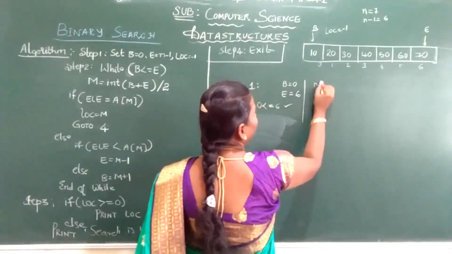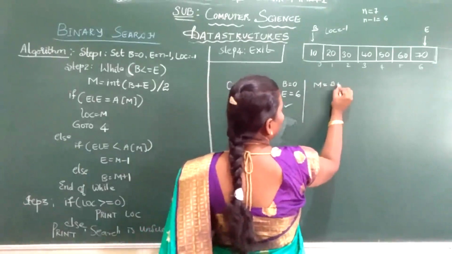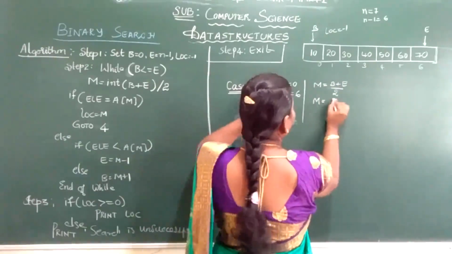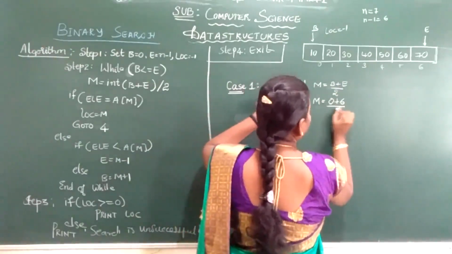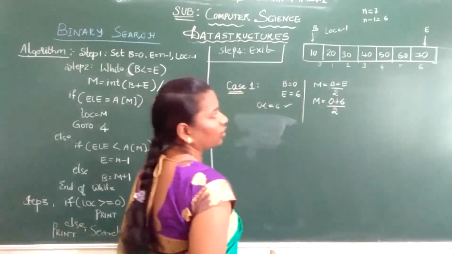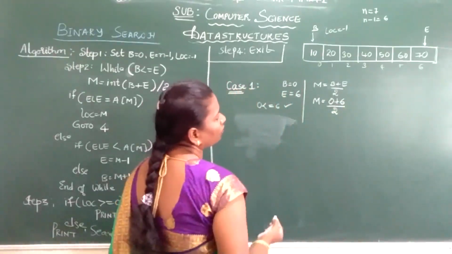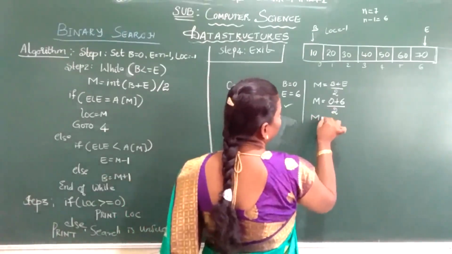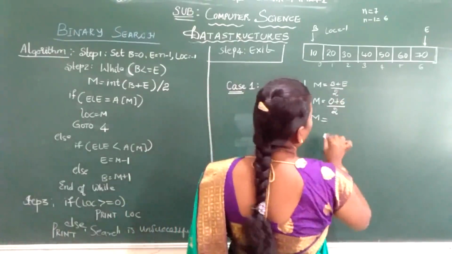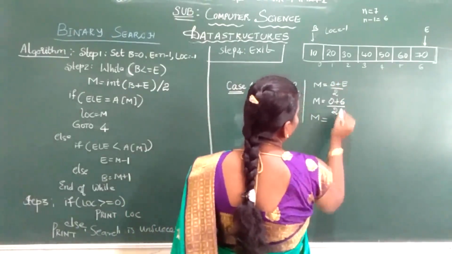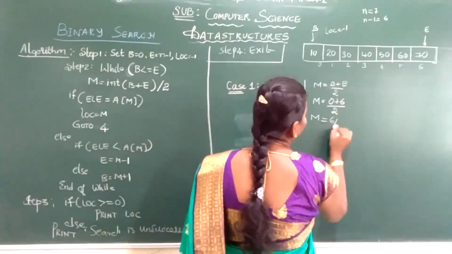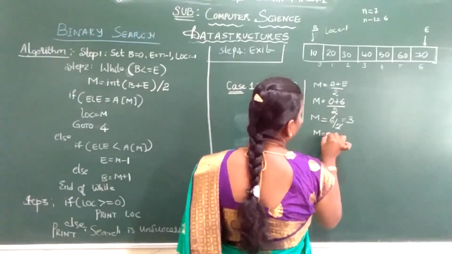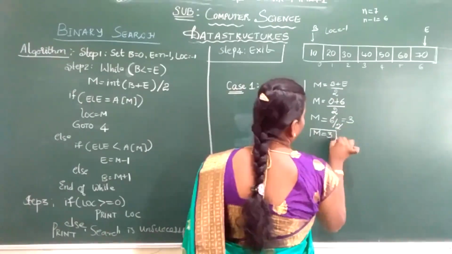What is my mid? Beginning plus ending divided by 2. What is the beginning? 0. What is the ending? 6. So the mid element is 6 by 2. 2 3s are 6. What is your mid element? Your mid element is 3.